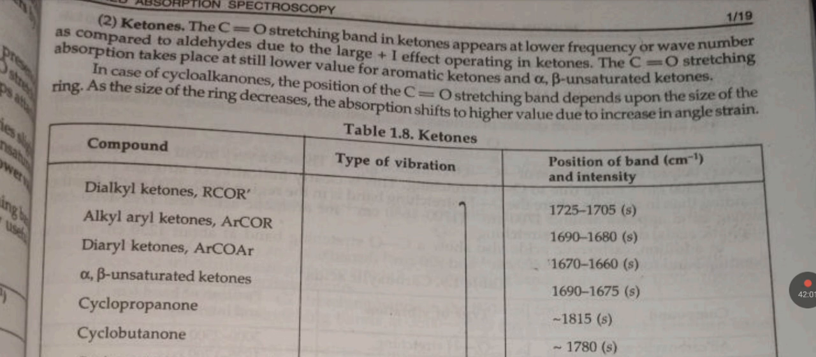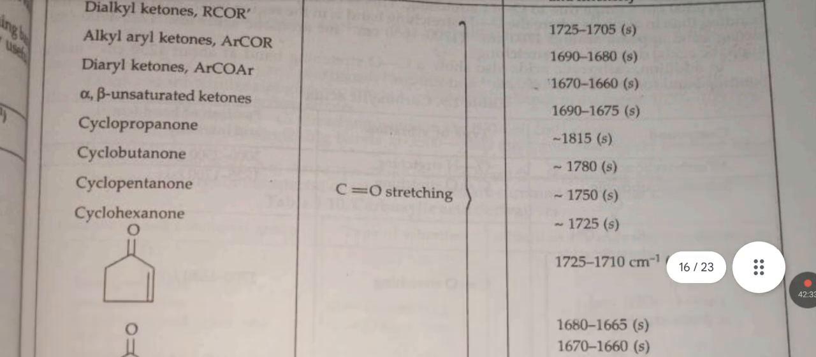The carbon double bond oxygen stretching absorption takes place at slightly lower value in aromatic ketones and alpha beta unsaturated ketones. In case of cycloalkanones, the position of the carbon double bond oxygen stretching band depends upon the size of the ring. As the size of the ring decreases, the absorption shifts towards the higher value due to increase in angle strain. Table 1.8 gives the types of vibrations of ketones.